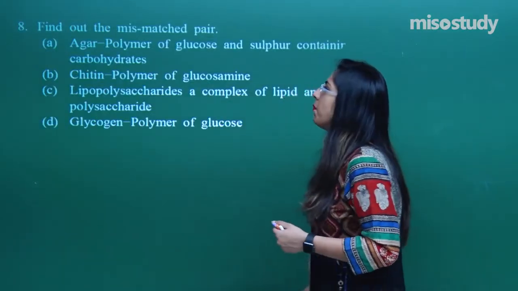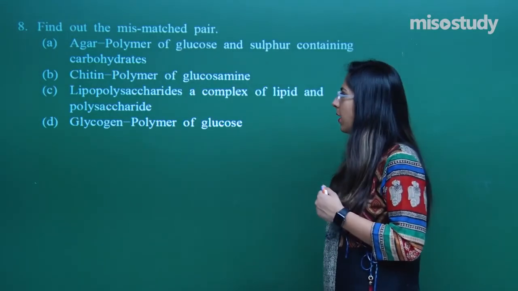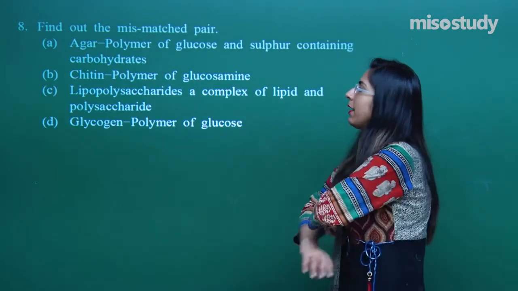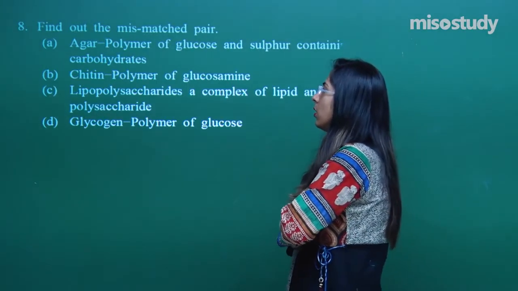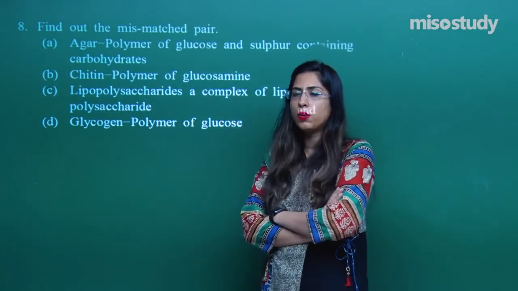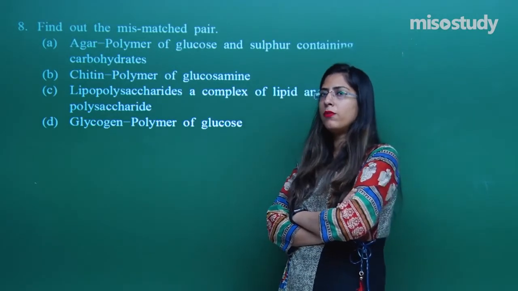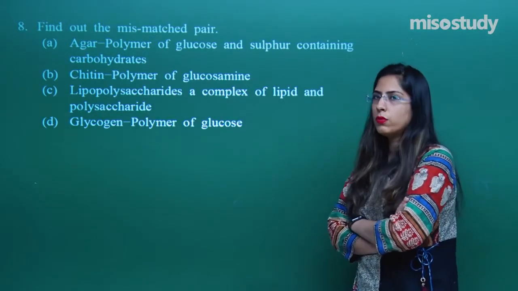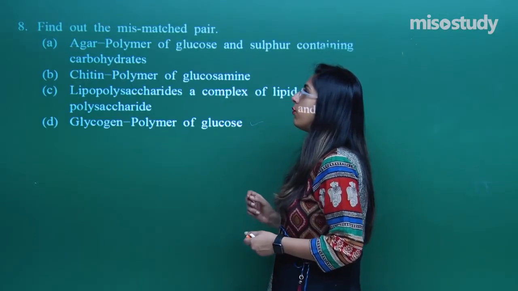Let us look at question number 8 to find out the mismatched pair. Mismatch means they are not matching with one another. Let us start from option D. Glycogen, we have heard of glycogen, that is a polysaccharide. And I have told you that this is made up of glucose units. The glucose units are joined with one another with glycosidic bonds in between. So, D is a polymer of glucose, this seems right. So, this option is the right one, and I have to look for the mismatched.